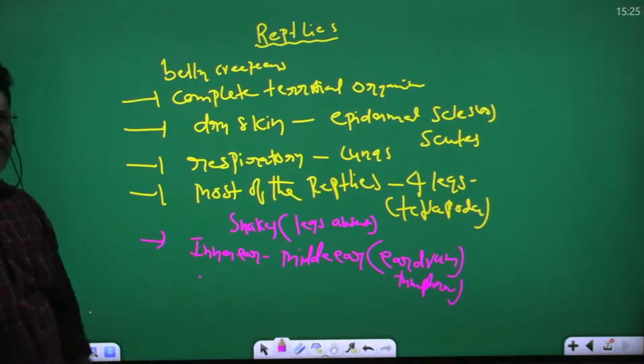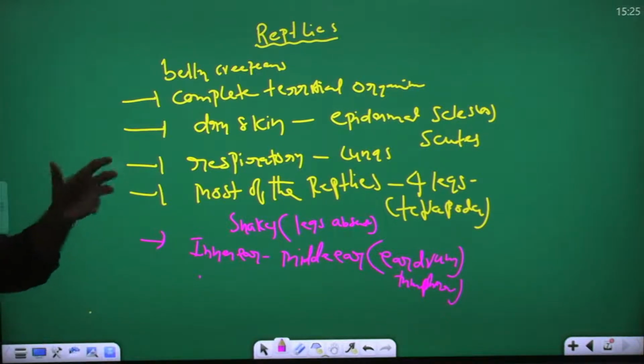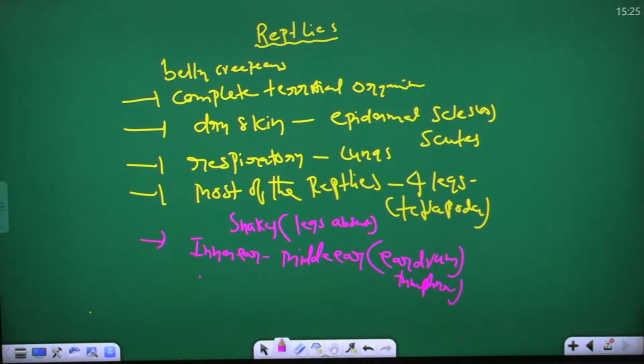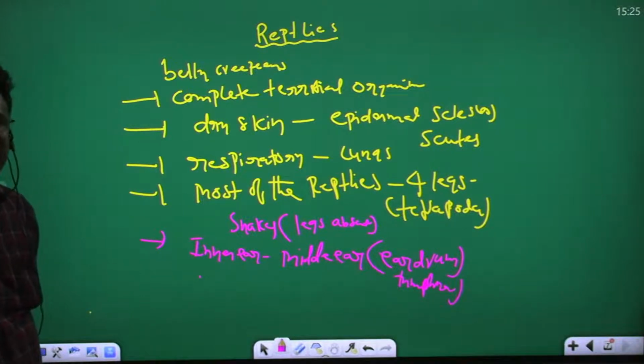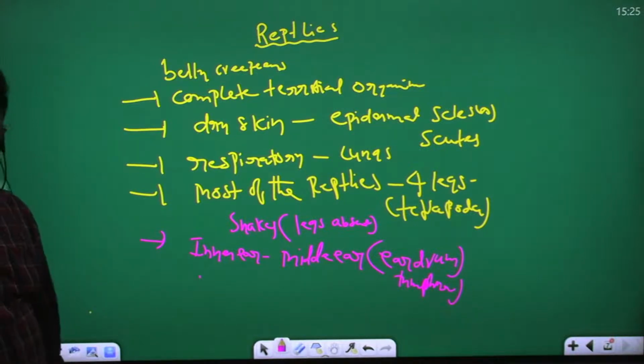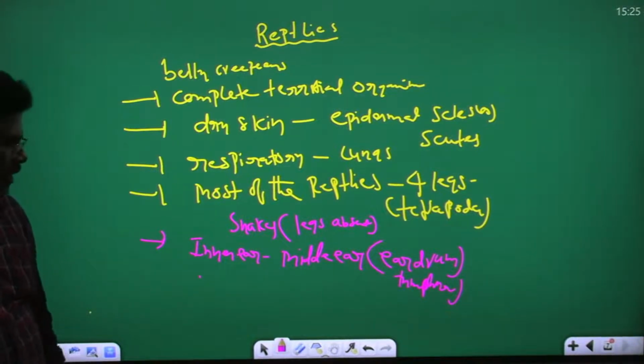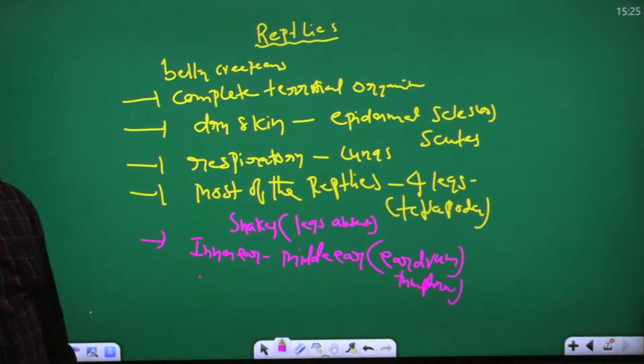They are belly creepers and complete terrestrial organisms. Body is covered by dry skin, and on the dry skin, epidermal scales are scutes. Respiratory organs are lungs. Most reptiles have four legs, tetrapoda, but snakes have no legs. Inner ear and middle ear are present, and in the middle ear, the tympanum is present, the same as in amphibians.